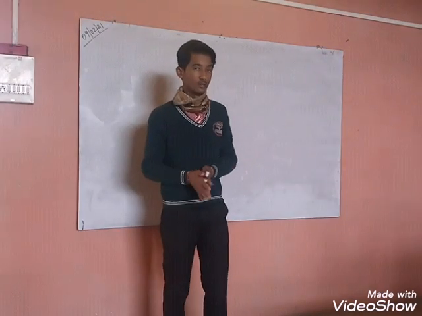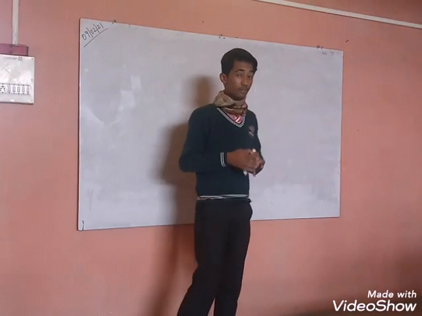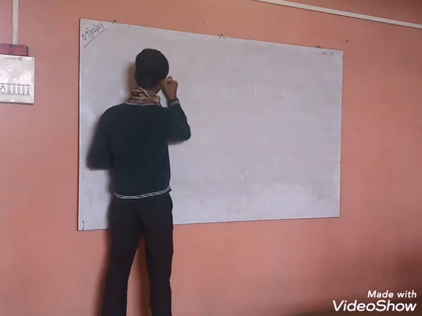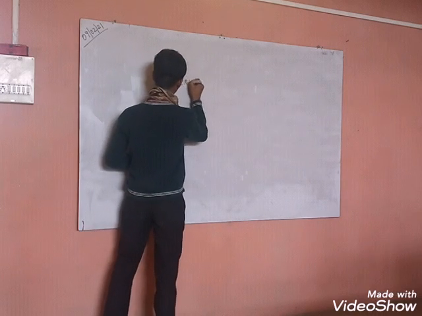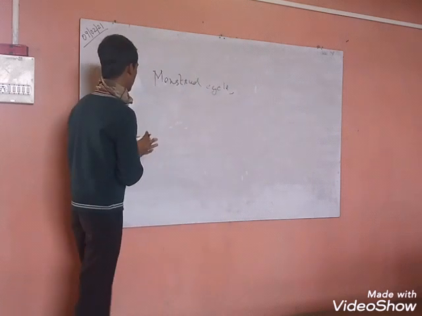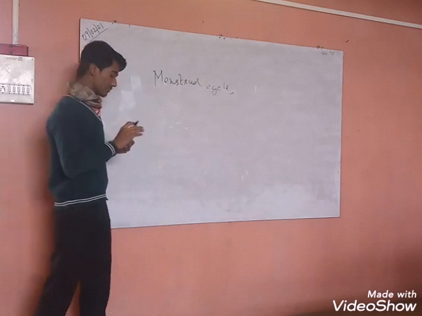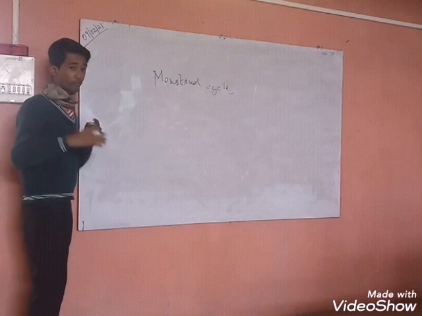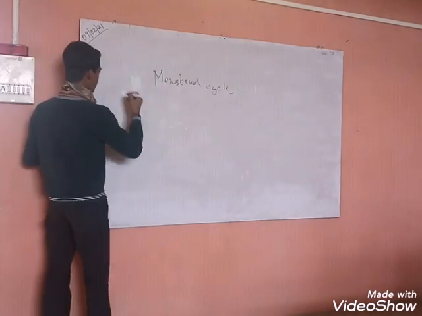Okay, so good morning everyone. Today I'm going to discuss briefly one topic, that is the menstrual cycle. First of all, there are four phases in the time of menstruation.